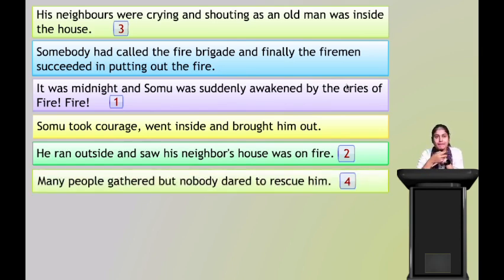And then what happened? Sonu took courage and went inside and brought him out. Yes. Then what happened? Somebody had called the fire brigade and finally the firemen succeeded in putting out the fire. So that is the thing that happened. It's clear now? Yes.